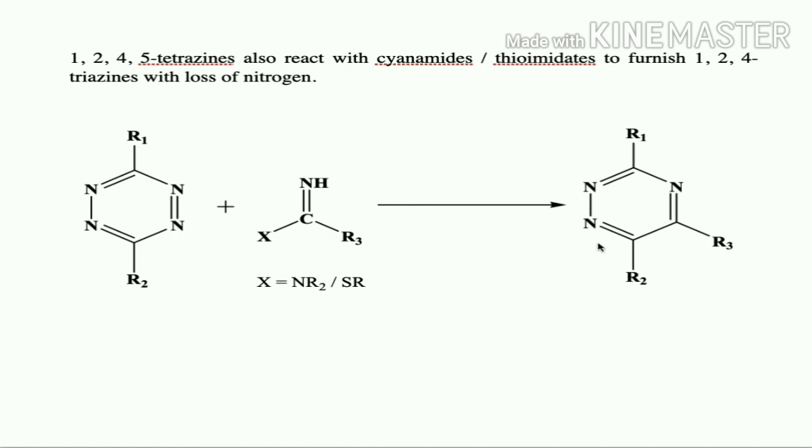So in the previous case we got diazine, that is pyridazine, but if I change the substrate dienophile to cyanamides or thioimidates, then I am not going to get pyridazine. Here it is going to lead to formation of triazine, that is 1,2,4-triazine. So this is 1,2,4-triazine. How we are going to get the 1,2,4-triazine is just by reaction of 1,2,4,5-tetrazine with cyanamides and thioimidates. So you need to remember which dienophile you are going to use.